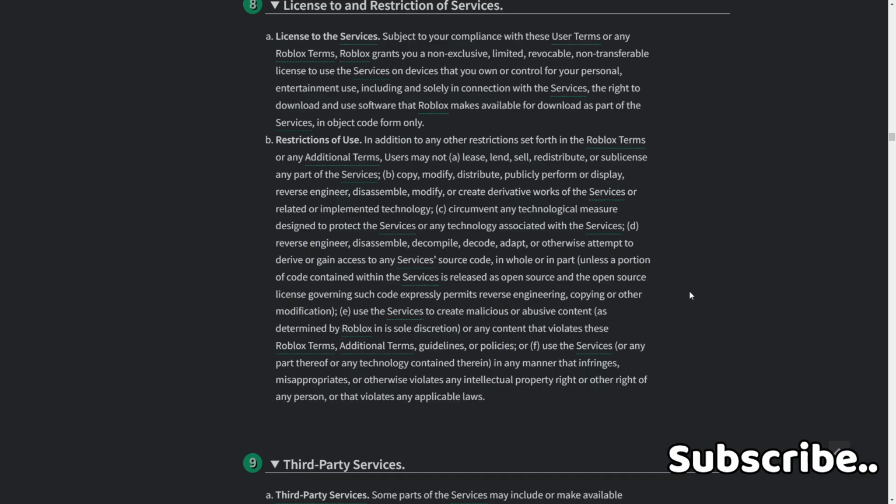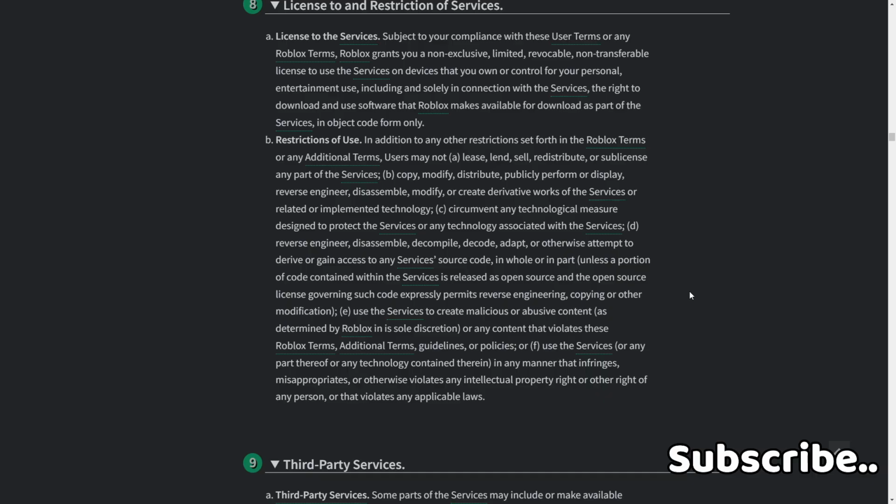D. reverse engineer, disassemble, decompile, decode, adapt, or otherwise attempt to derive or gain access to any services source code, in whole or in part, unless a portion of code contained within the services is released as open source and the open source license governing such code expressly permits reverse engineering, copying, or other modification.